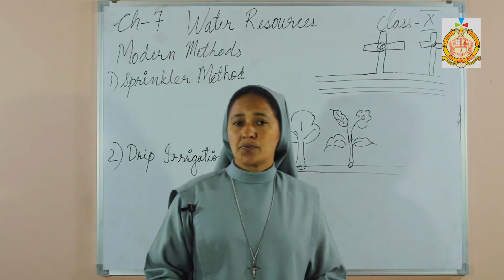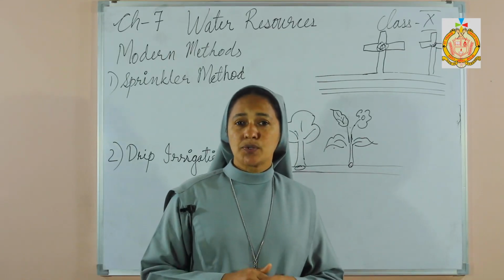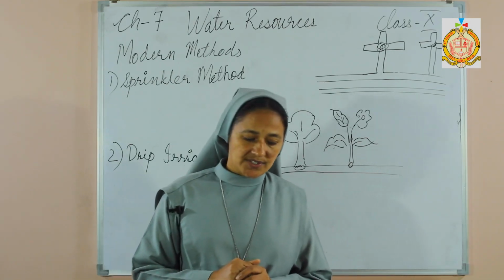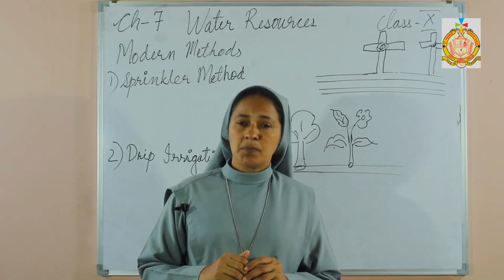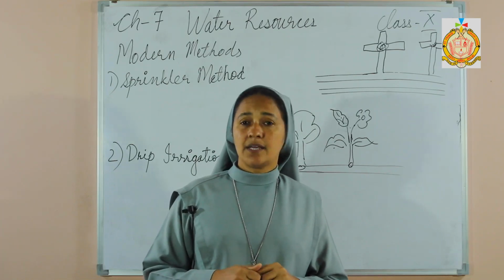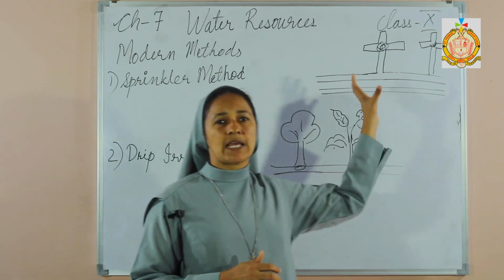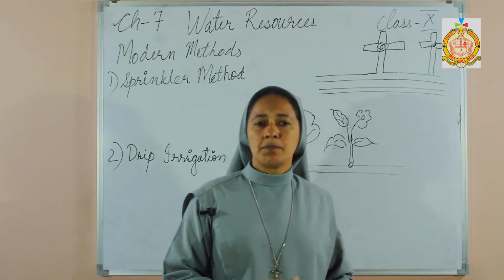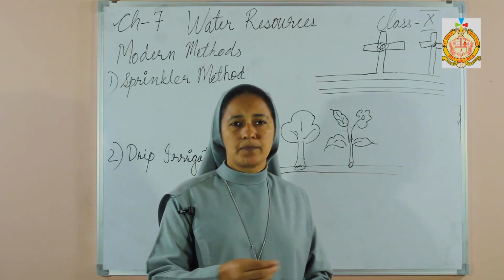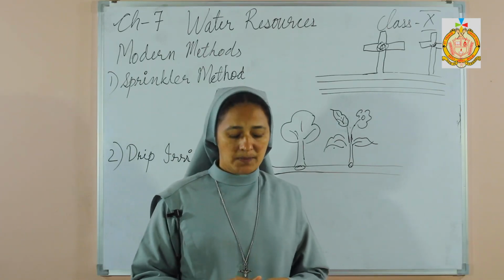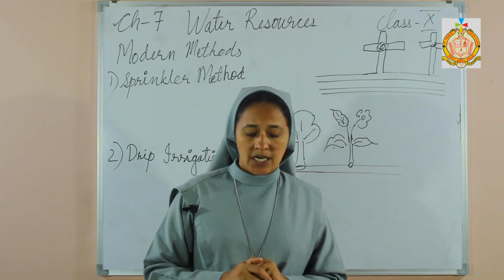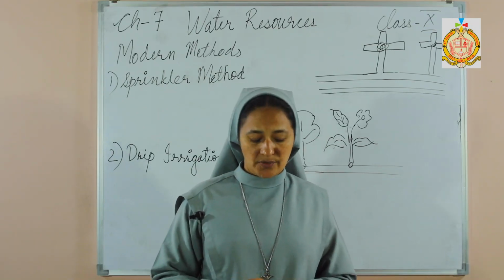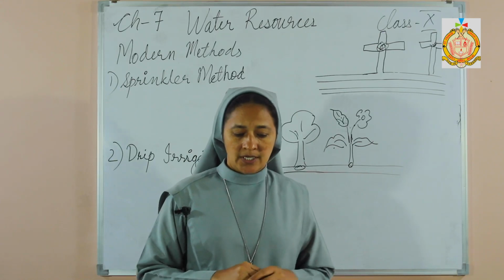Secondly, it is used for sandy soil, and it is also very useful for arid and semi-arid regions. Then the labor cost is less than other irrigation methods. Since the pipelines are arranged, we need not keep any labor to go to different places for the water. So the lower labor cost is also one of the advantages of this particular method of irrigation.